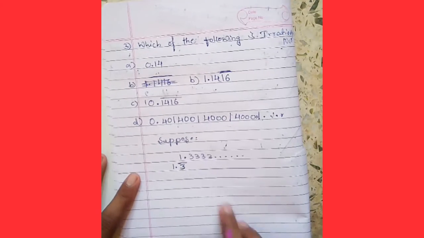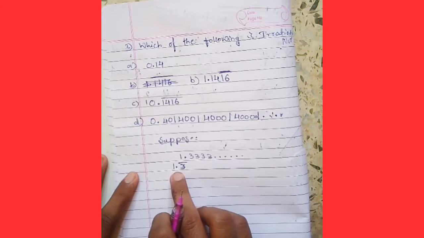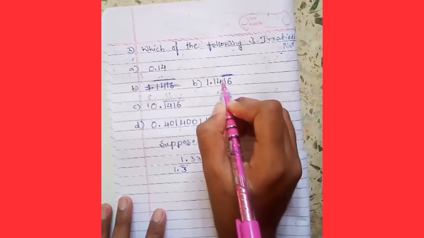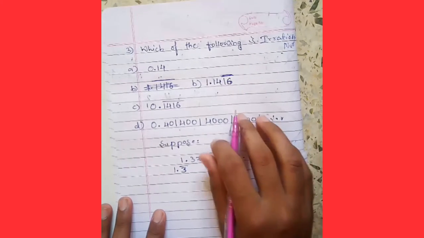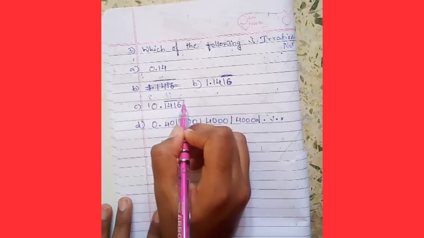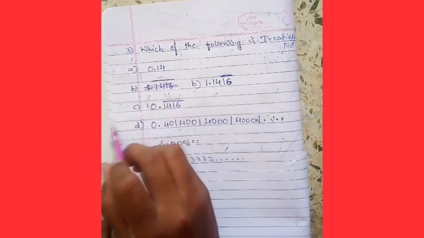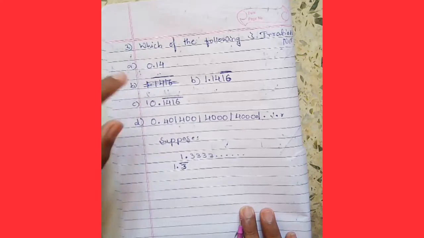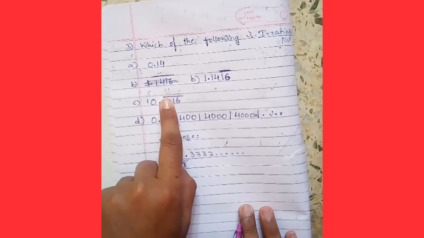In 1.1416, there is a bar above the 16, so 16 is repeating, and here 0.1416 bar, the bar is above the 1416. That means 1416 is repeating itself again and again. Instead of writing 1416 again and again, I can write 1416 bar.